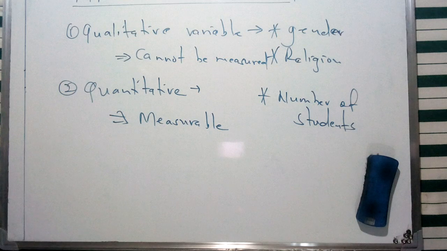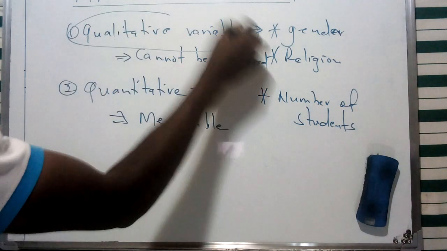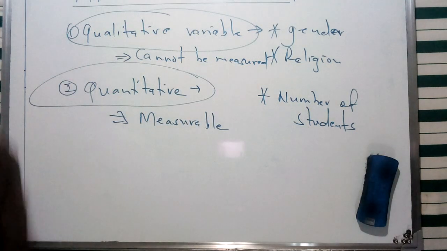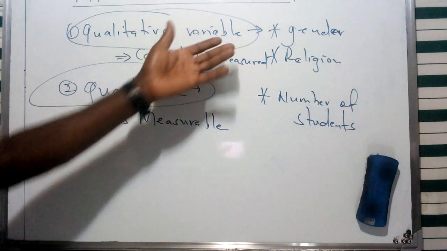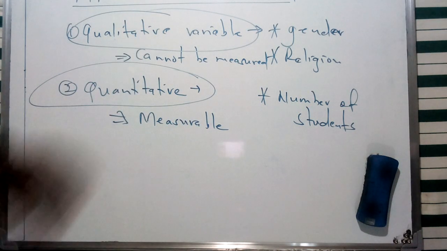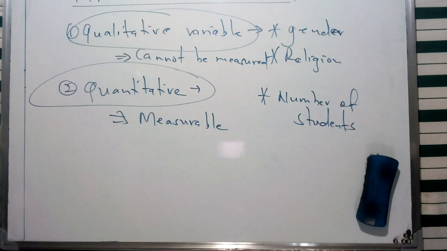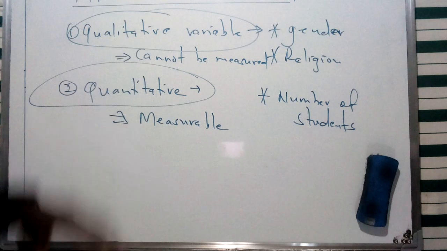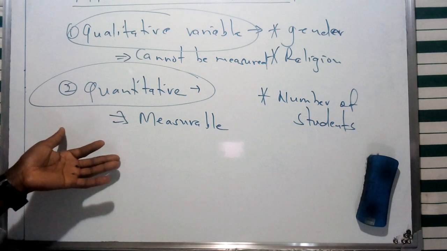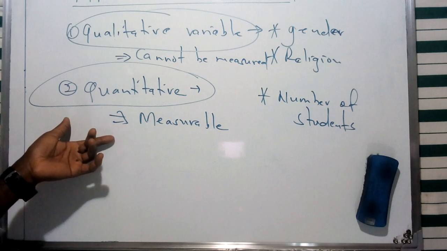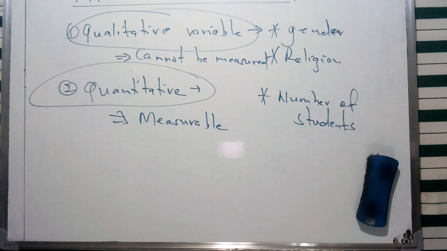In case we mention these two terms, quantitative and qualitative variables, it should make sense to us that qualitative is a set of non-numerical variables that can't be measured, whereas quantitative is a set of variables which can be measured and are numerical variables.